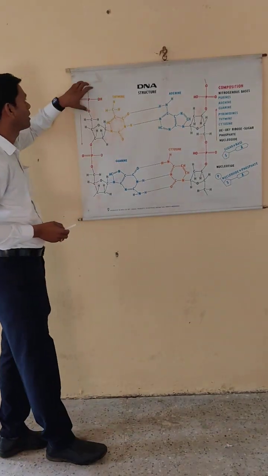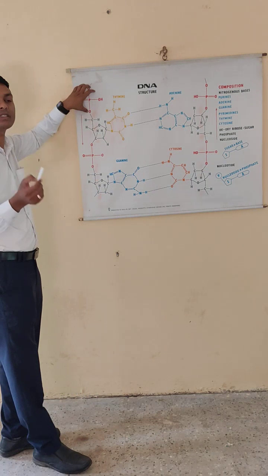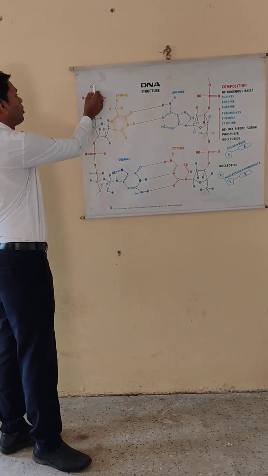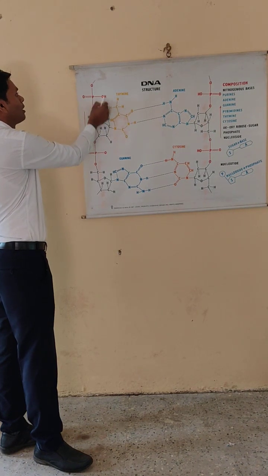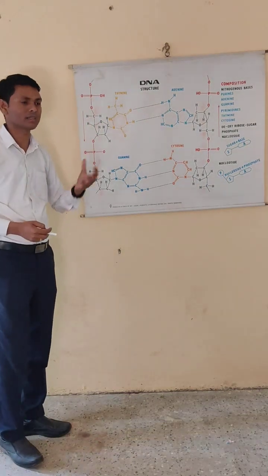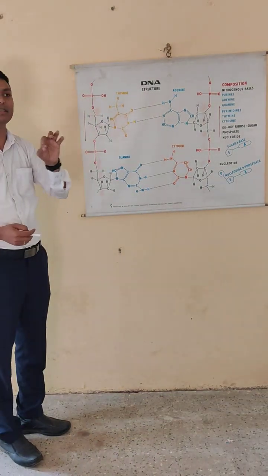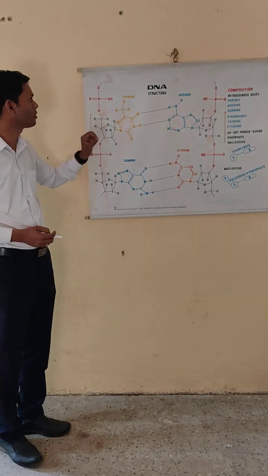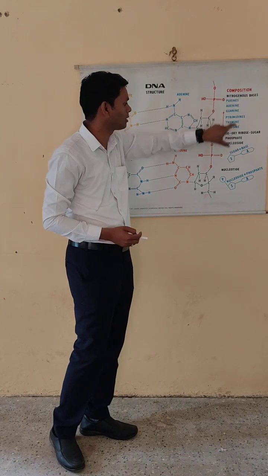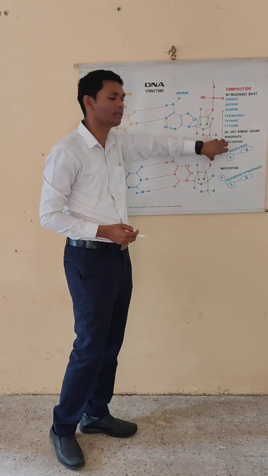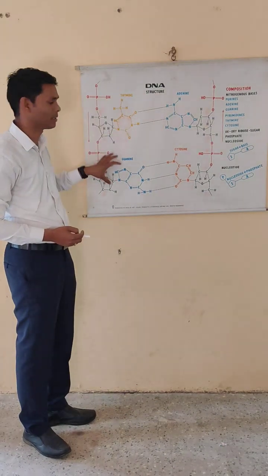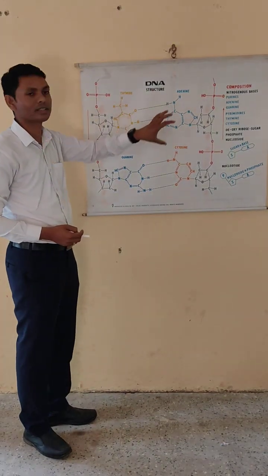Another type of bond, called the phosphodiester bond, is the strongest bond present in DNA. Why the strongest bond? Because a negative charge is present here, and that's why we cannot break it easily. So we learn three types of bonds in this lecture. Number one is the composition of nitrogen bases, then the sugars, and three types of bonds are present: hydrogen bond, glycosidic bond and phosphodiester bond. So this is the structure of DNA.